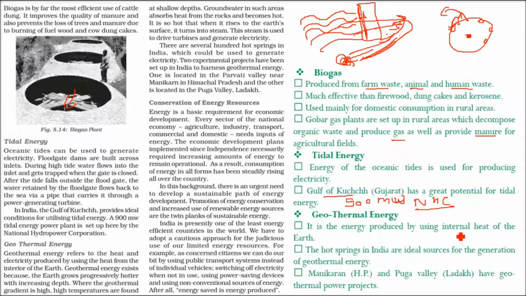It is the energy produced by using the internal heat of the earth. The hot springs in India are very ideal sources for geothermal energy. Manikaran in Himachal Pradesh and Puga Valley in Ladakh have geothermal power projects.